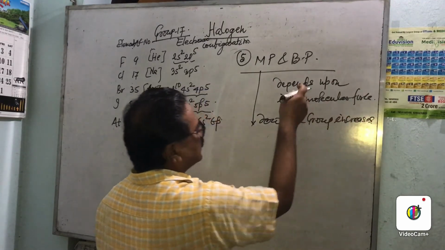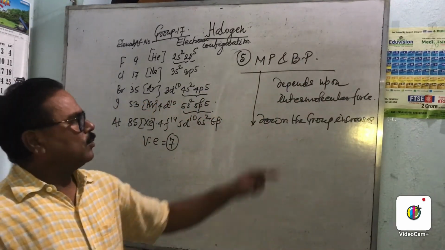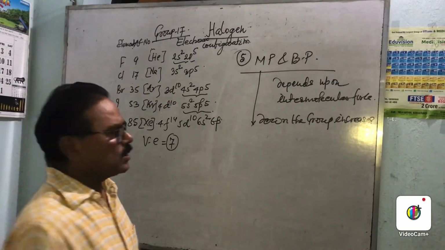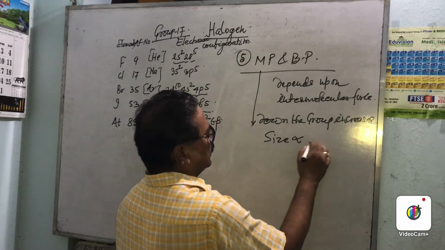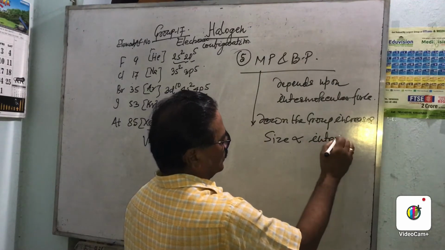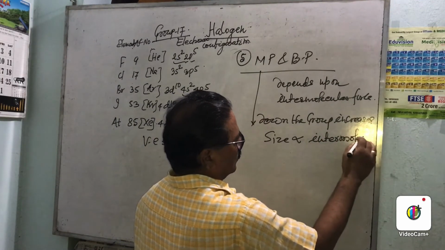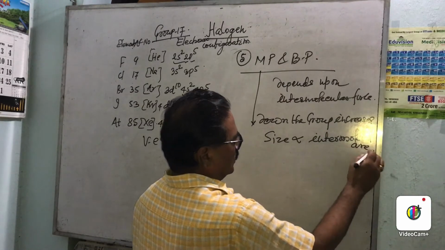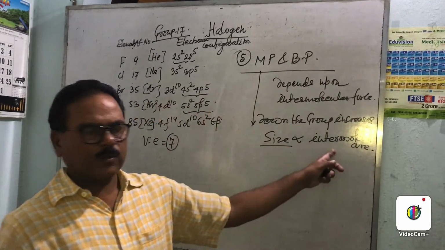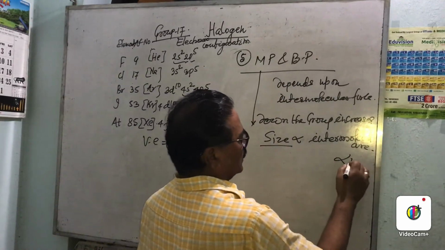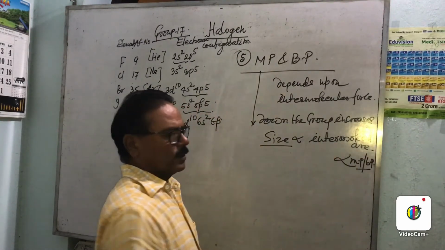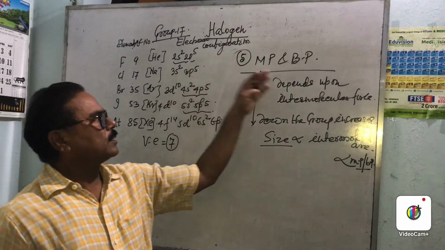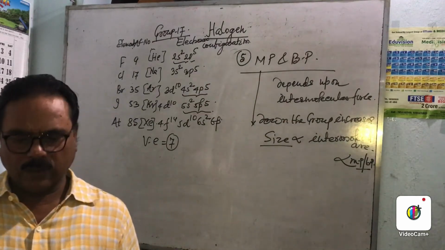Why increases? Because size of atom increases. Size is related with intermolecular force. Size increases, intermolecular force increases. That's why MP and BP increase. This is the relation. So we are able to say the melting point and boiling point.